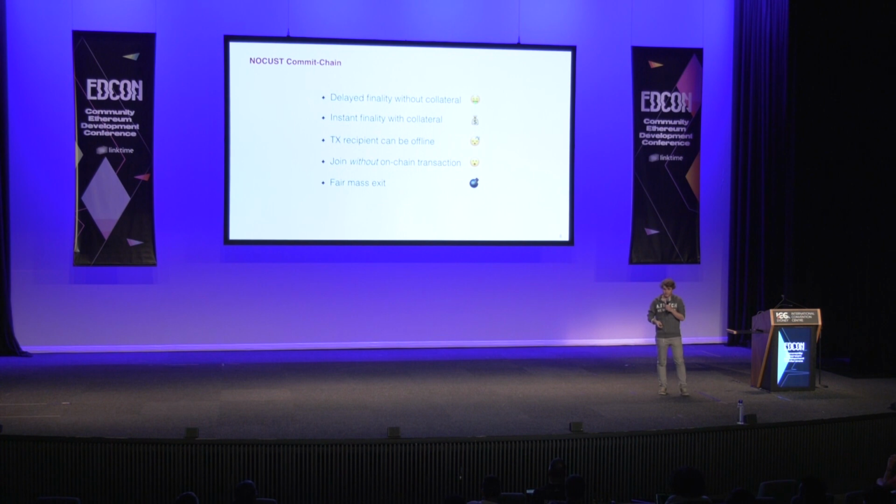So quick summary: you have delayed finality without collateral, instant finality with collateral, the recipient can be offline, and you can join the network without any on-chain transactions. And last, you have fair mass exit, meaning that if every user of the system wants to exit at the same time, even if the blockchain gets congested for a very long period of time, it's guaranteed that all users will get their money back.